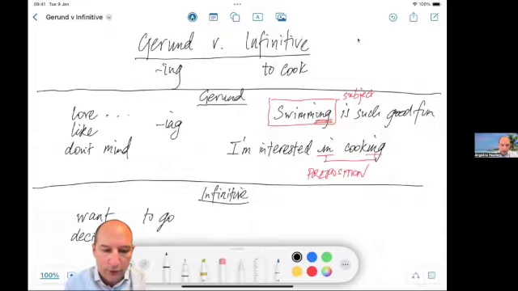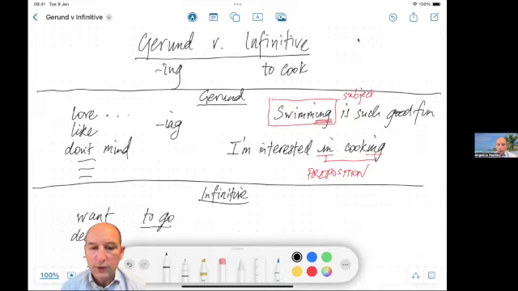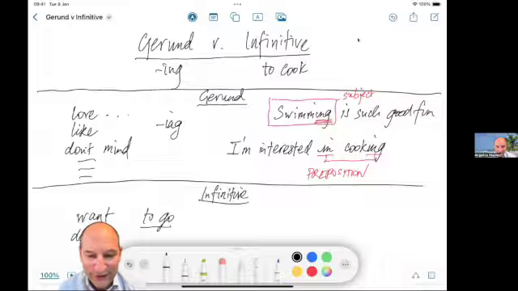So here we've got a list of verbs which needs the to. And here we've got a list of verbs which use the ing. Now the list is quite long, and I'm going to send you the list, or the list will be attached to this video. Okay? Now, when do we use the infinitive? Well, after some verbs, and also we use the infinitive not after a preposition, after an adjective.